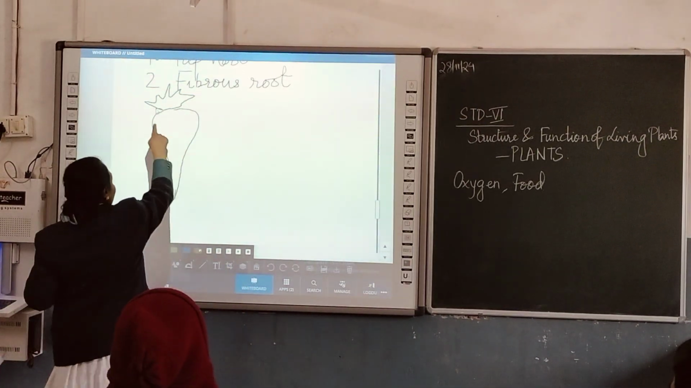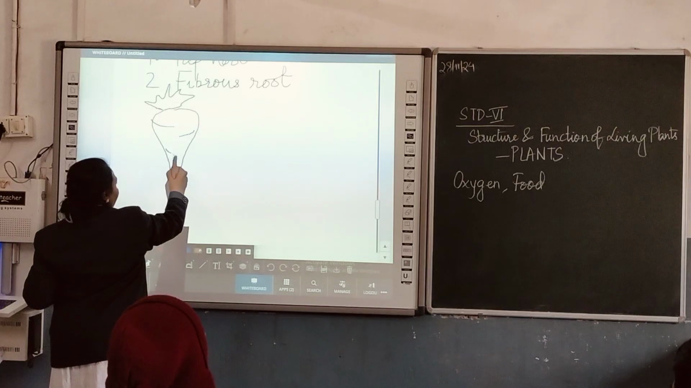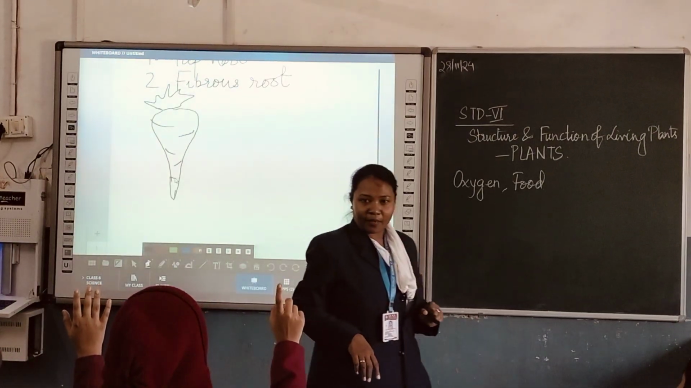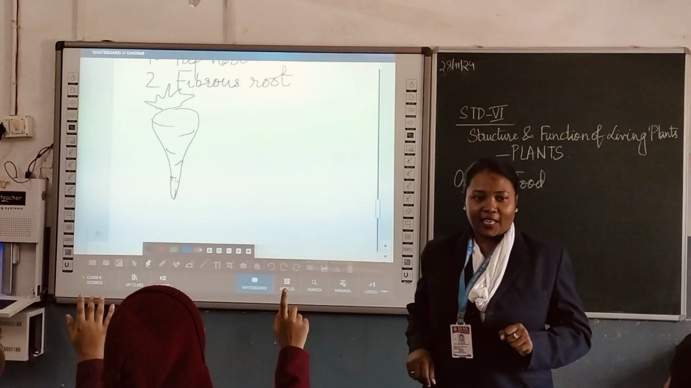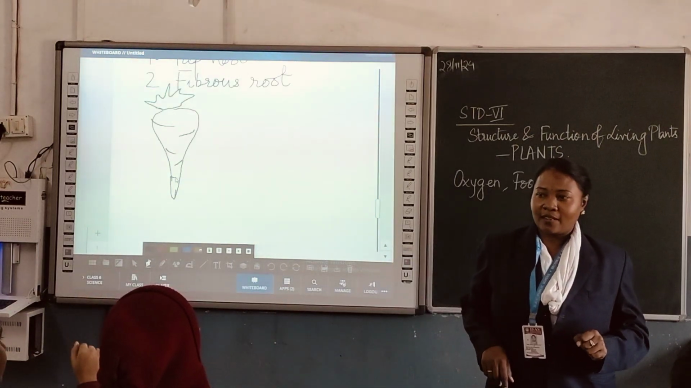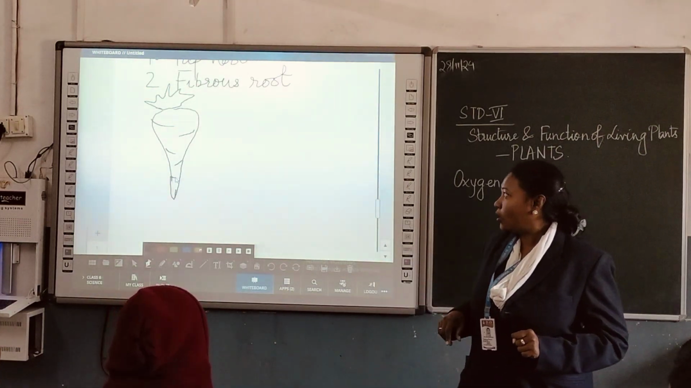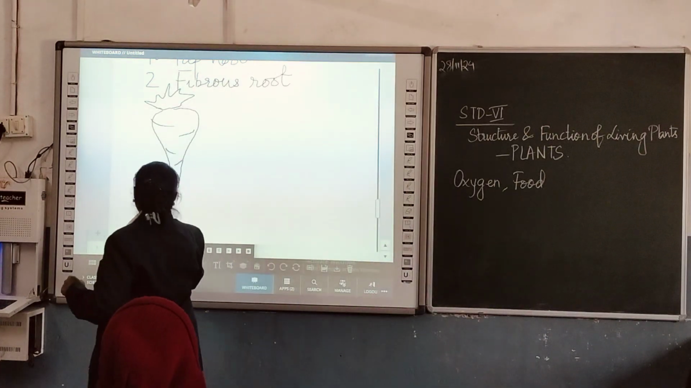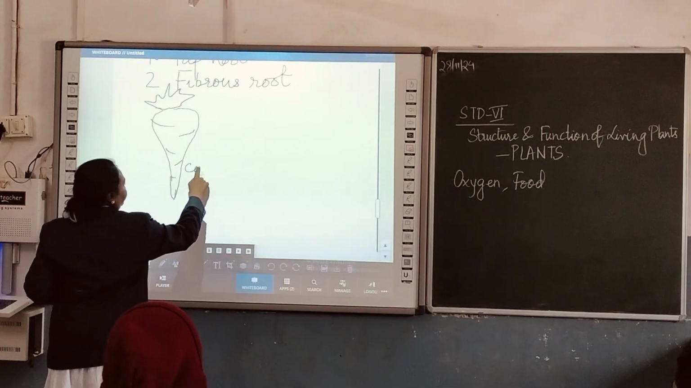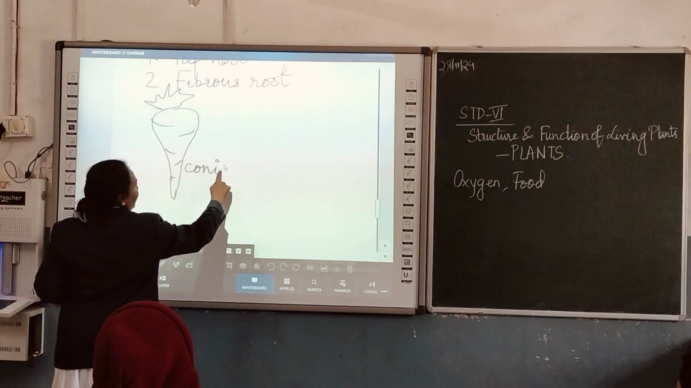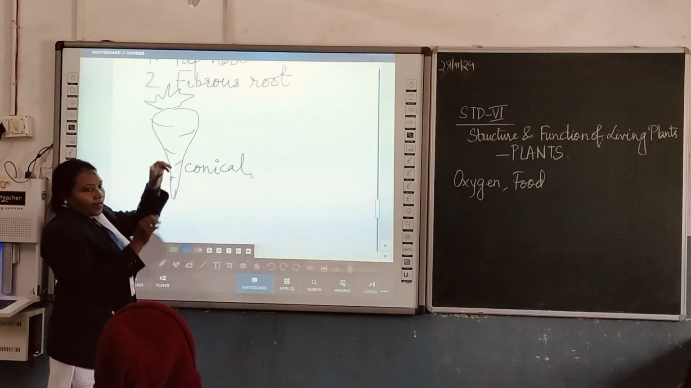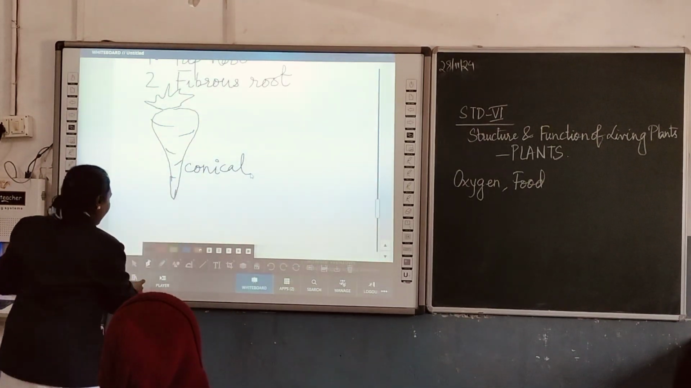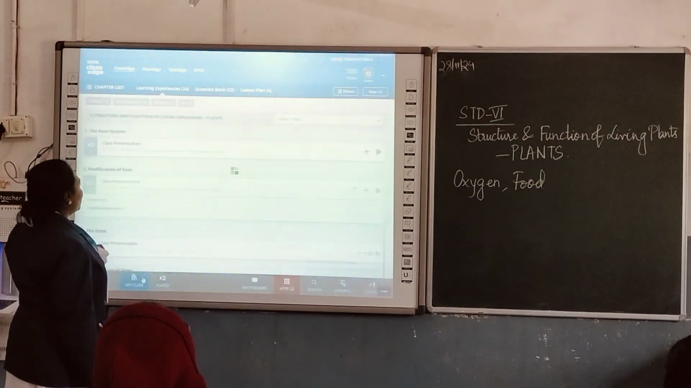Yes, you liked it? How many of you love to eat carrots? Everybody. It is helpful for which vitamin? Vitamin A. That means you are saved, isn't it? Yes, carrots are good in vitamin A. So this is the example of your conical root. The top part is a little broader and the lower part is very slender. Next, let us see which root it shows.